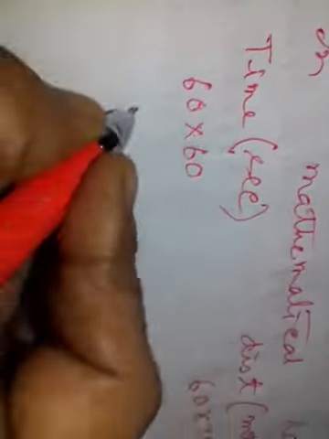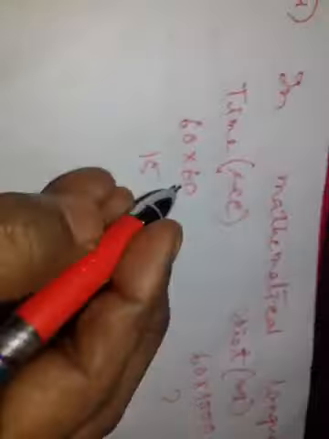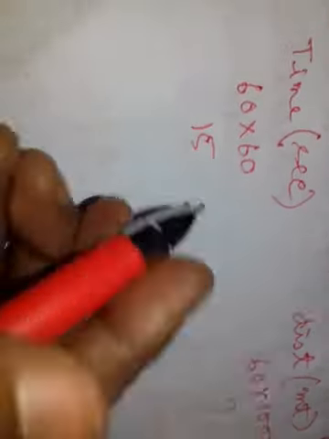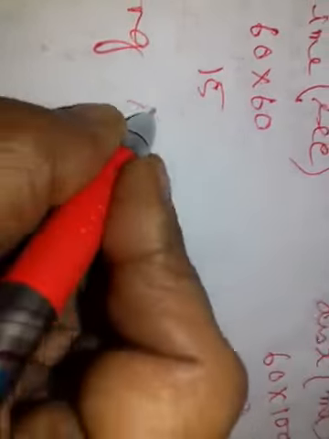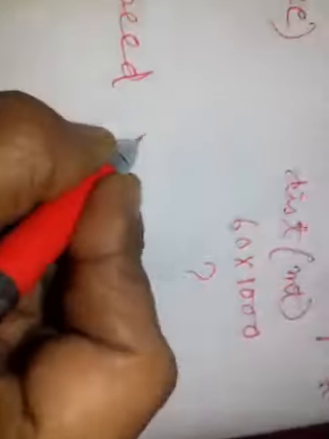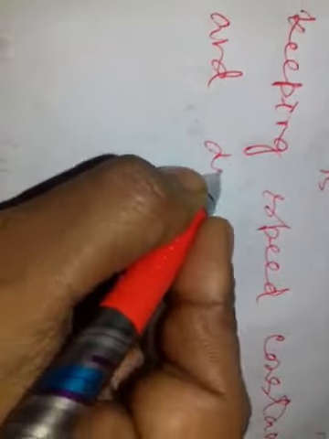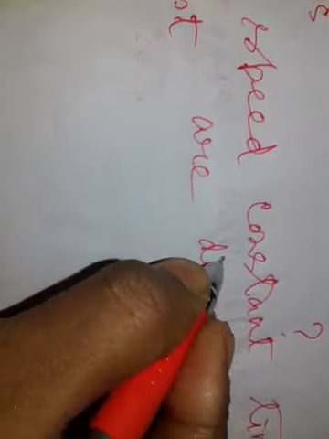Now in 15 seconds it passes the platform. So in 15 seconds how much does it go? Here time decreases, so distance also decreases. Then keeping speed constant, time and distance are directly proportional.